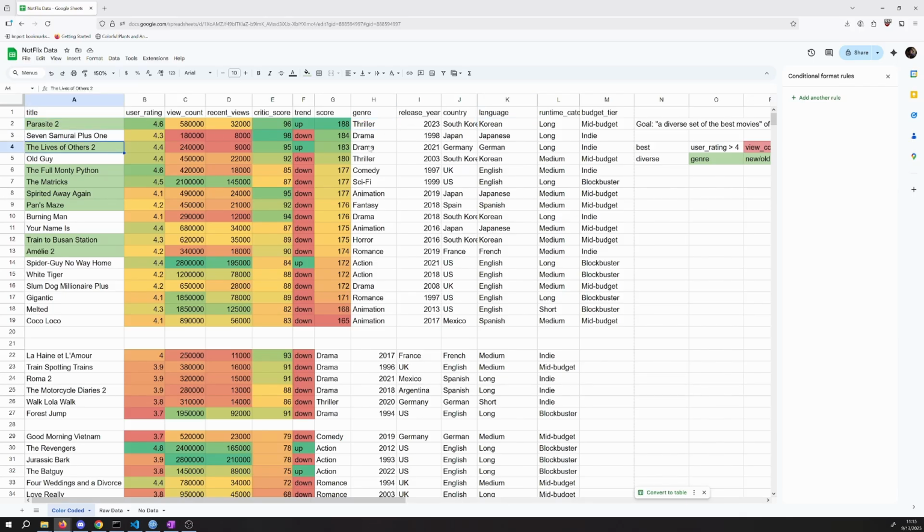Our second movie is a drama movie from Germany. Then we have a comedy movie that's English from the UK. Then we have a sci-fi movie that's also English but from the US. Then we have an animation movie from Japan, a fantasy movie from Spain, a horror movie from Korea, and a romance movie from France. That's French.